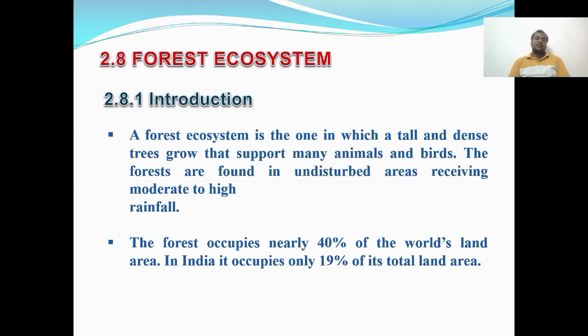Then forest ecosystem. Forest ecosystems are found in undisturbed areas receiving moderate to high rainfall. Forest occupies nearly 40% of the world's land area. In India, it occupies only 19% of its total land area.